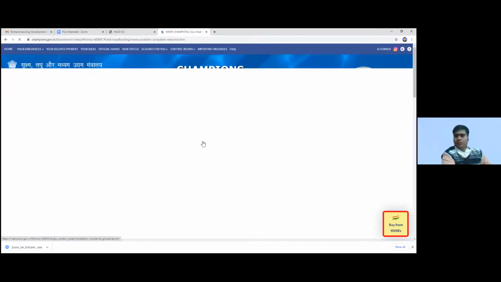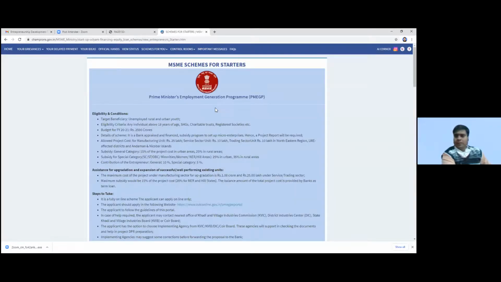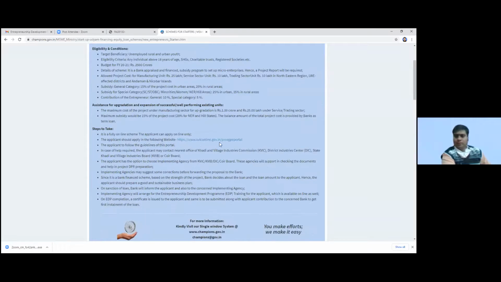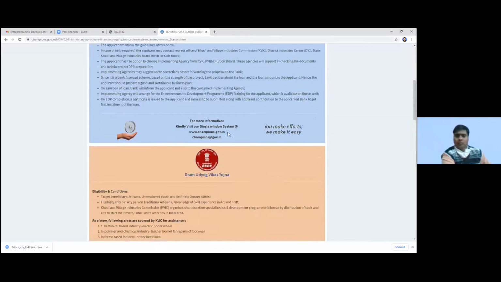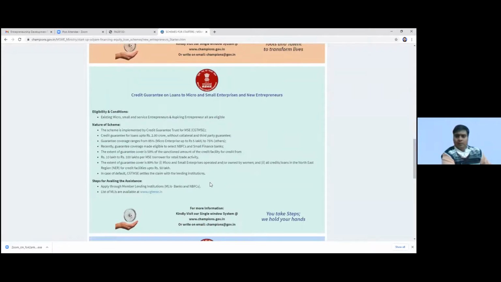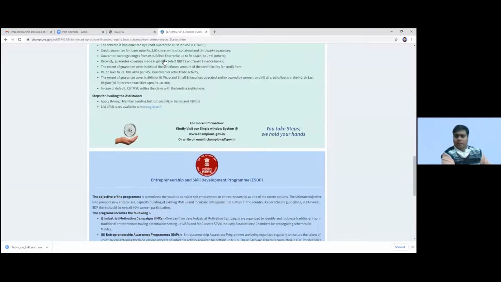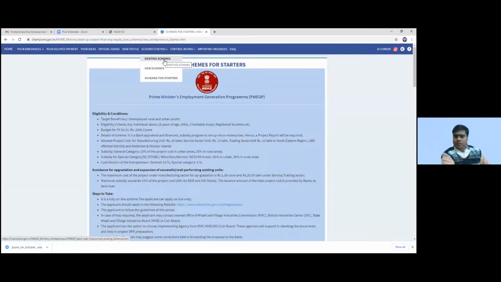This is champions.gov.in. Here in schemes for you, you can see these existing schemes, new schemes, scheme for starters. You can go in this PMEGP scheme, which I have explained. Detailed, complete PMEGP details are there. Link is also provided, so you can take help of this literature also. Again, this Gram Udyog Vikas Yojana is there. Then CGTMSE we have discussed. Then these awareness programs. So with the help of these champions also, you can get complete knowledge of whatever schemes are available with the various ministries and departments.